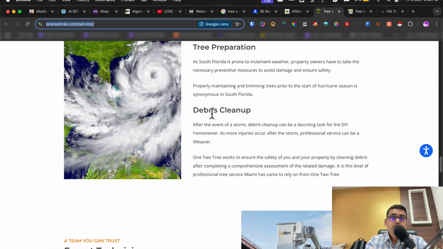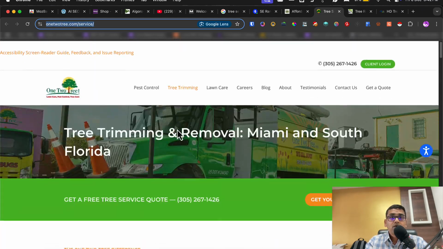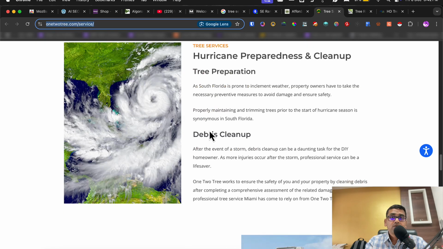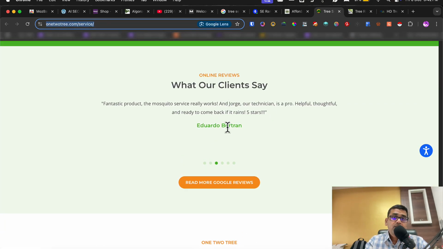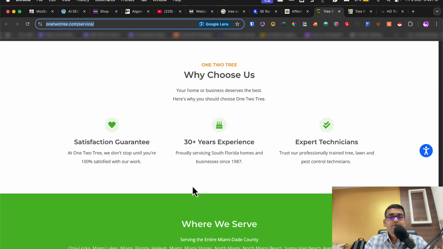Even I don't think they have dedicated pages for them. So if I was the site owner, I would surely create those additional pages as well and link them from here. Now they have a reviews box. I would highly recommend you use this kind of stuff. Very soon I will be having maybe some services that give you access to automatic Google reviews reply or widgets like this. We will discuss that later.